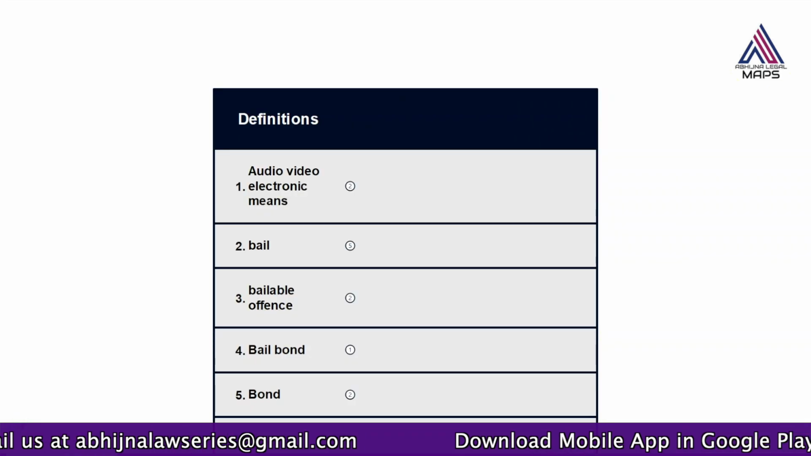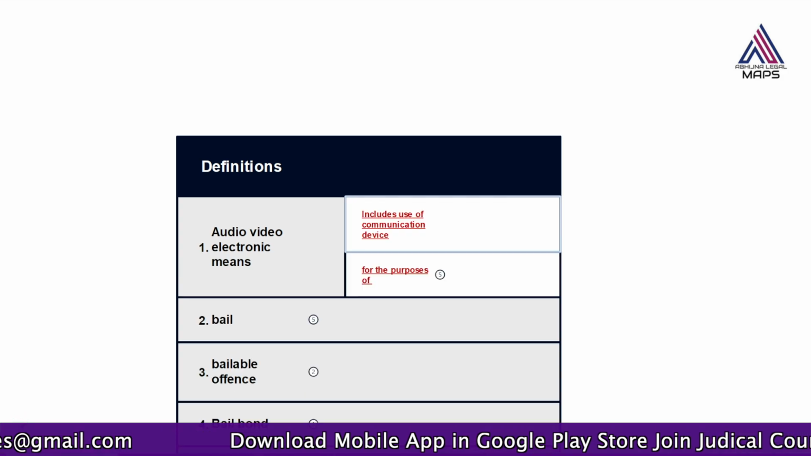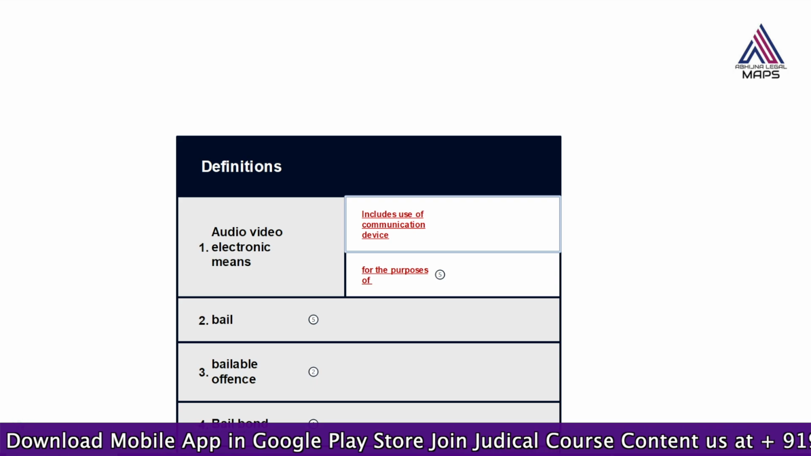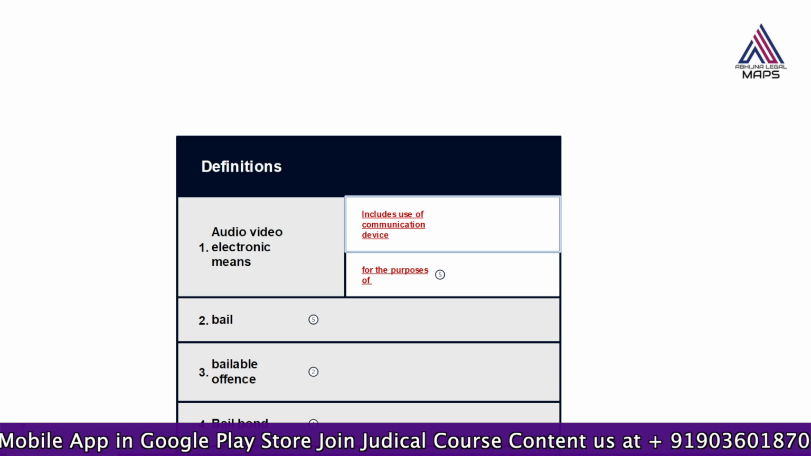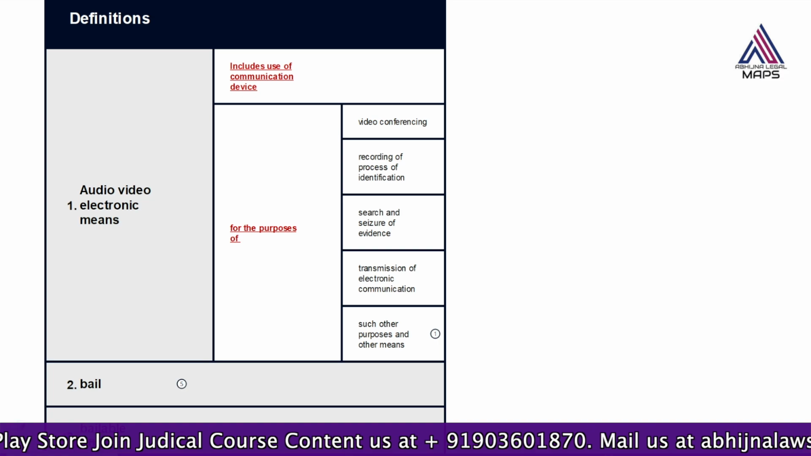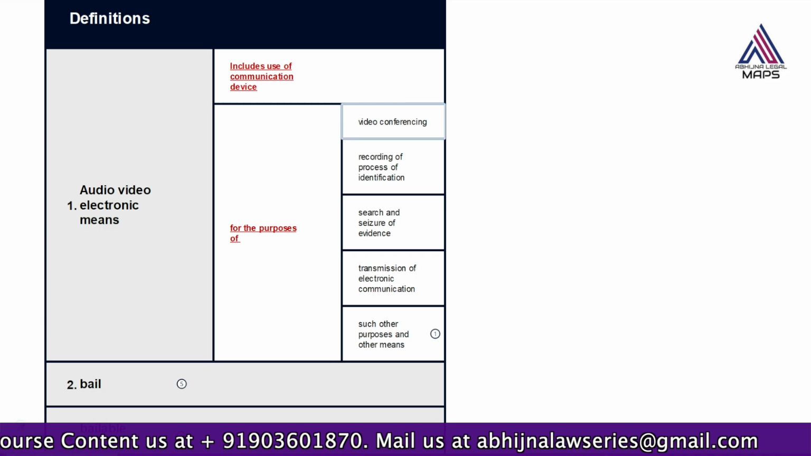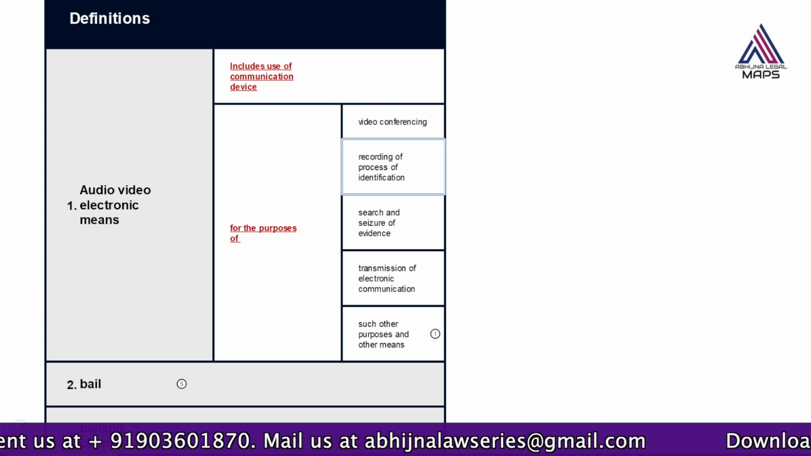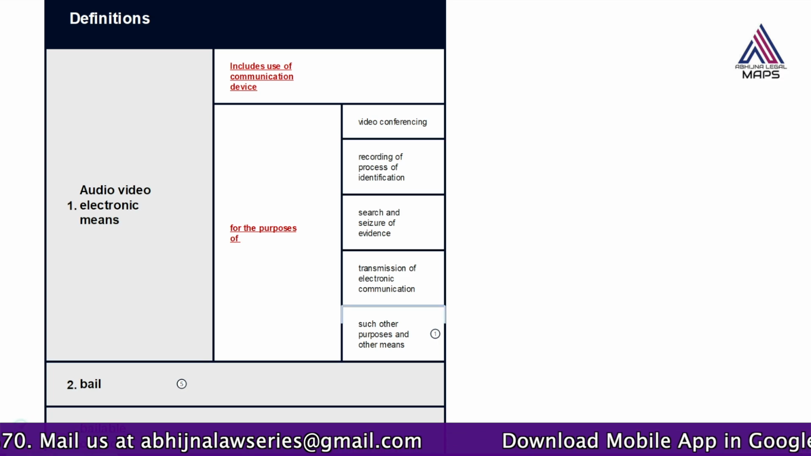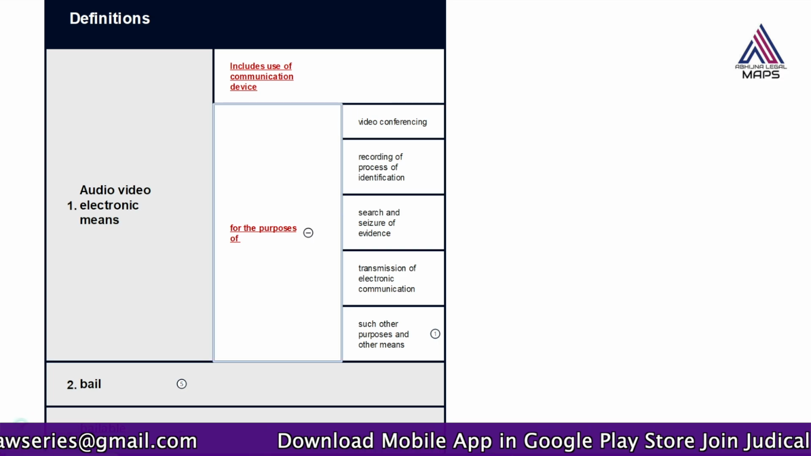So audio video electronic means includes use of communication device. So in audio video electronic means what are you doing? We are using some communication device. Why is it being used? For what purpose are we using audio video electronic means? We are using it for the purpose of video conferencing, for identification procedure, for search and seizure of the evidence, or for transmission of electronic communication, and for other purposes. So these are the different purposes that we can see.